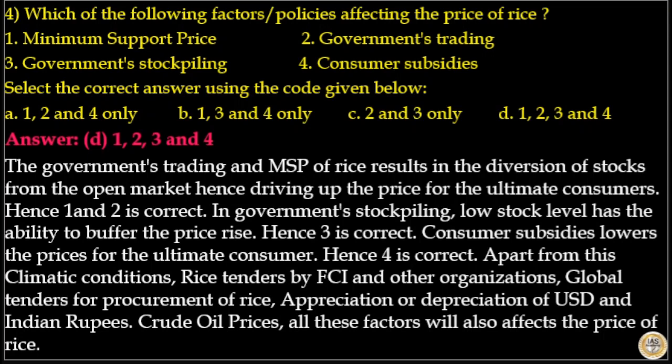Hence statement 3 is correct. Consumer subsidies lower the prices for the ultimate consumers. Hence statement 4 is correct. Apart from this, climatic conditions, rice tenders by Food Corporation of India and other organizations, global tenders for procurements of rice, appreciation or depreciation of US dollar and Indian rupees, crude oil prices. All these factors will also affect the price of rice. So her answer to this question is option D.